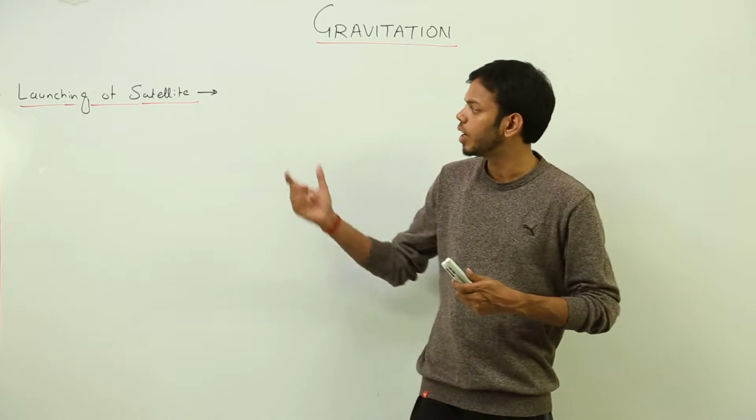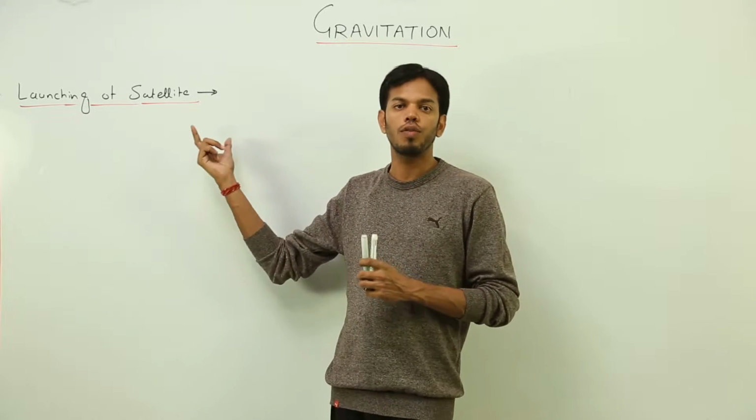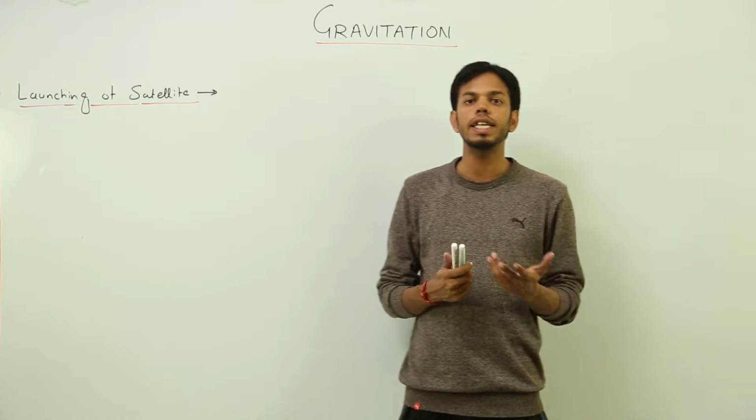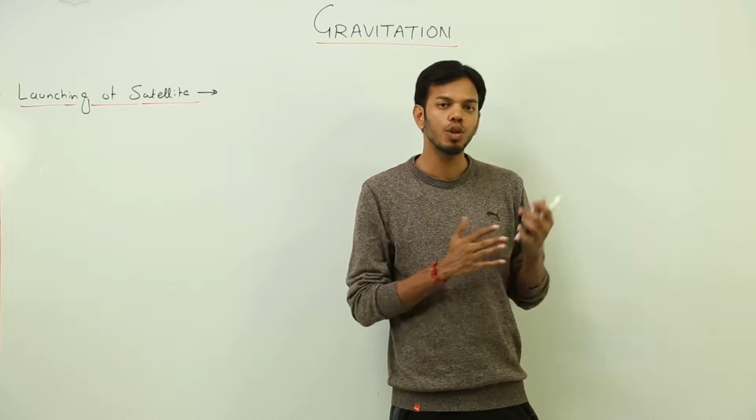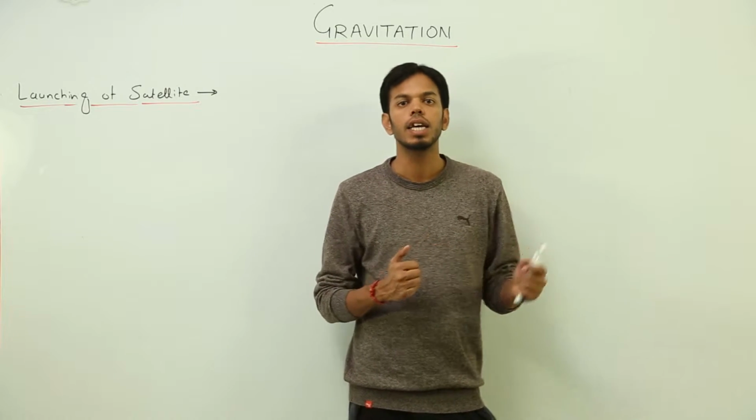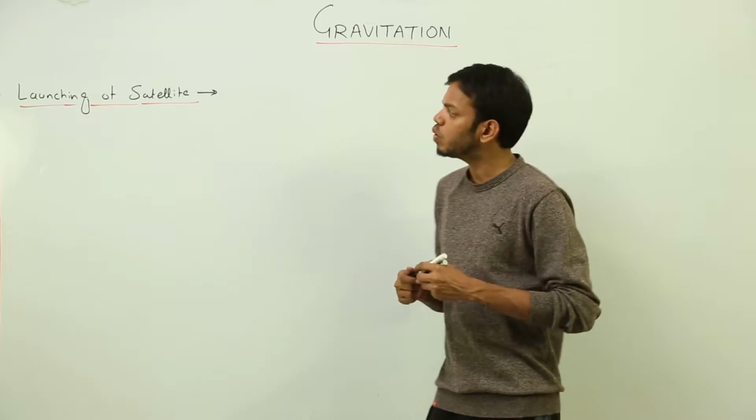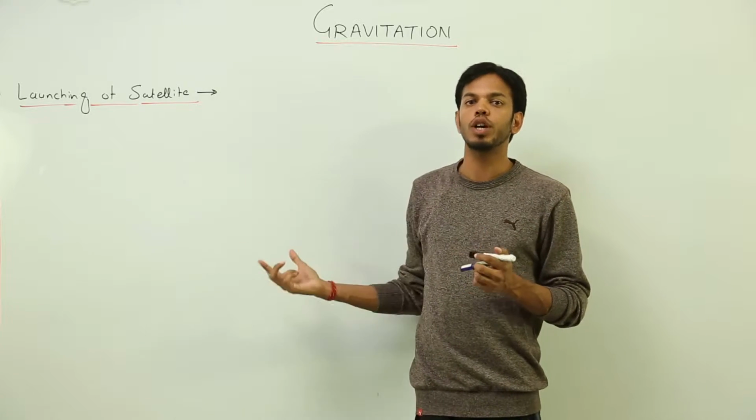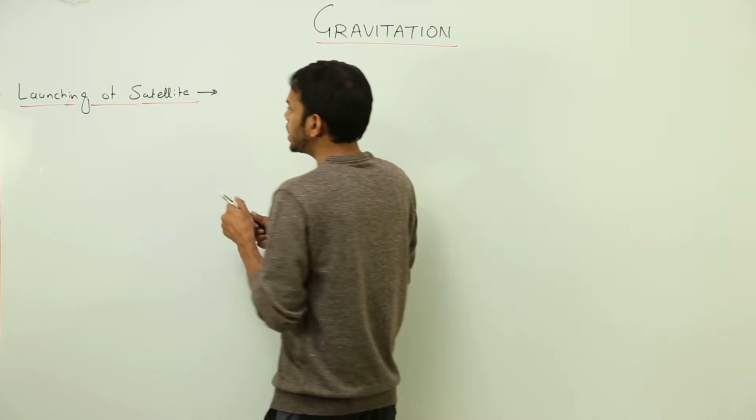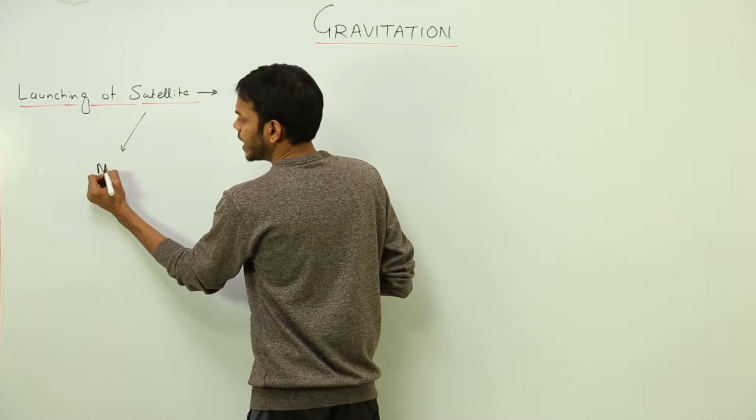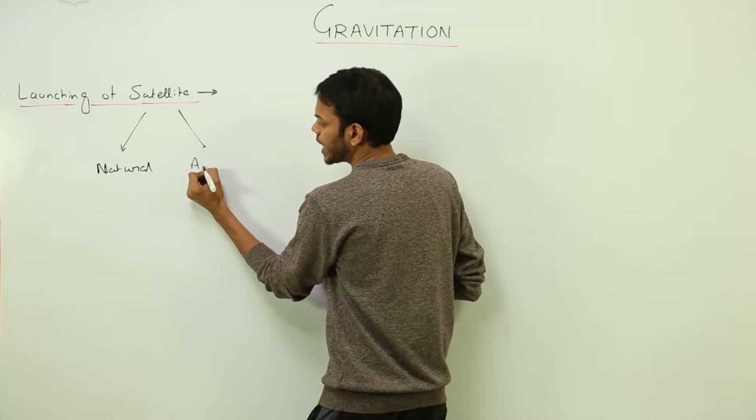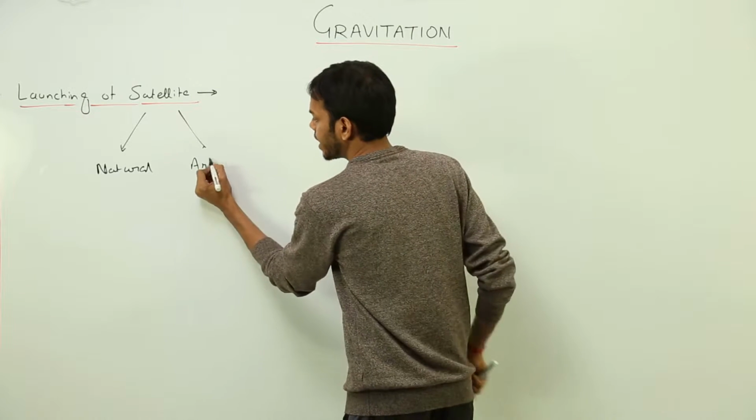Next topic is launching of satellite. First of all, what is a satellite? A satellite is a body which continuously revolves around a much huger body, comparatively in size, in a fixed orbit. Now, satellites are broadly classified into two categories. Satellites are either naturally existing, called natural satellites, or artificial satellites, which are man-made, right?